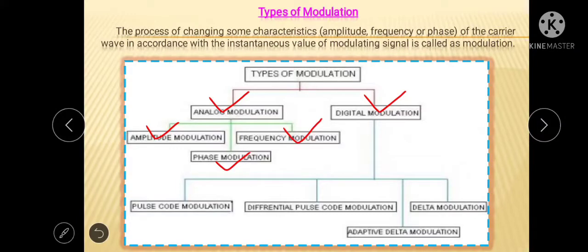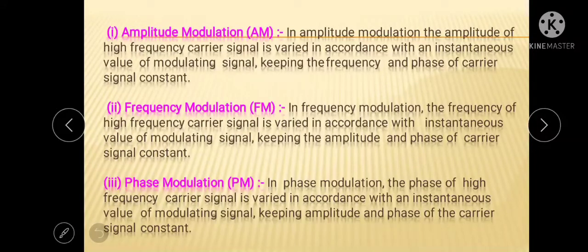Similarly, digital modulation is classified into four types: first is pulse code modulation, second is differential pulse code modulation, third is adaptive delta modulation, and fourth is delta modulation. We will discuss all these modulations in subsequent lectures. Let us discuss these three types of analog modulation.